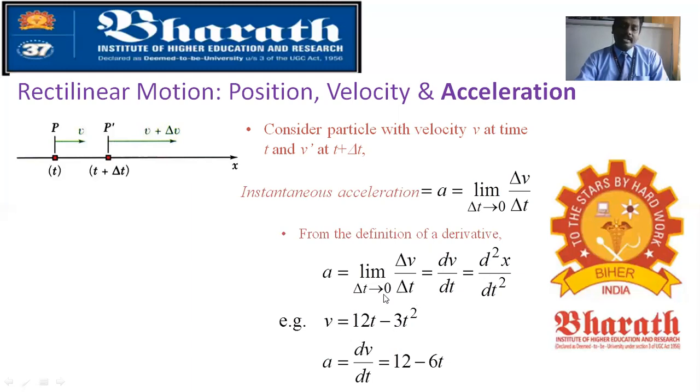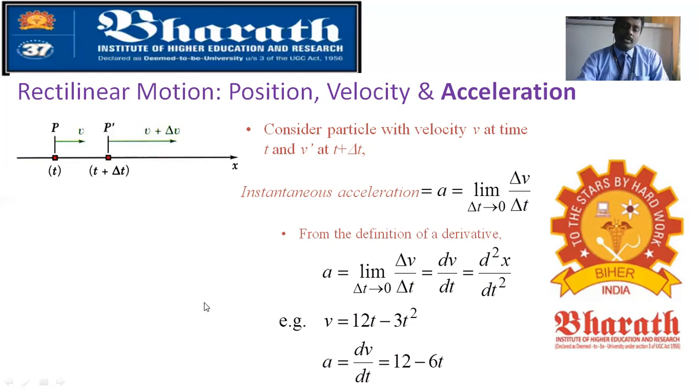Again, take the previous example we had seen, the function of x with respect to t. We got the velocity function by differentiating it, and finally got 12t minus 3t square. Again you differentiate this. So 3t square gives minus 6t, and 12t, when differentiated, gives only the number 12. By differentiation, you get acceleration as 12 minus 6t.